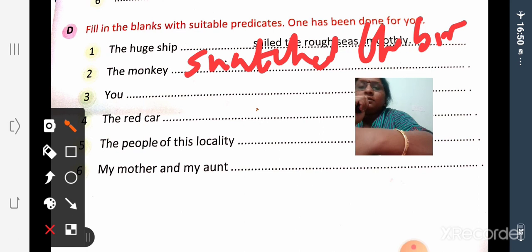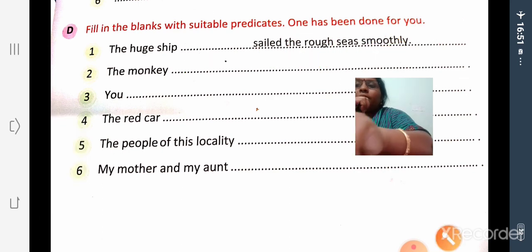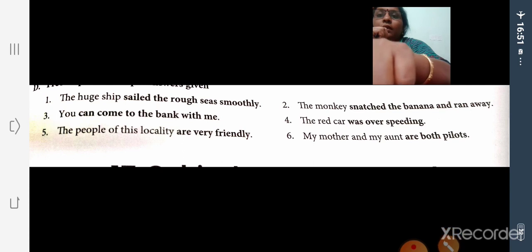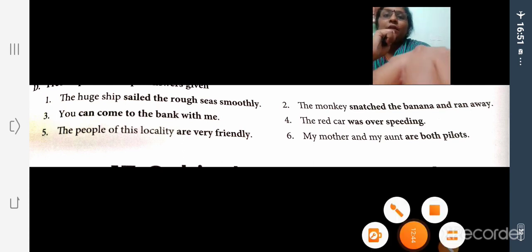The red car is really beautiful. The people of this locality are really friendly. My mother and my aunt went to the market, or went to the shop. You can write your own sentences and construct your own predicates. But I have given the answer key here. You can make use of this. Okay, so that's all for today. Thank you.